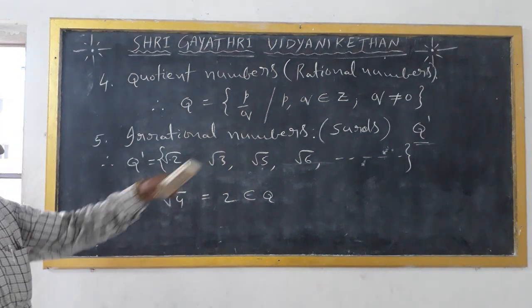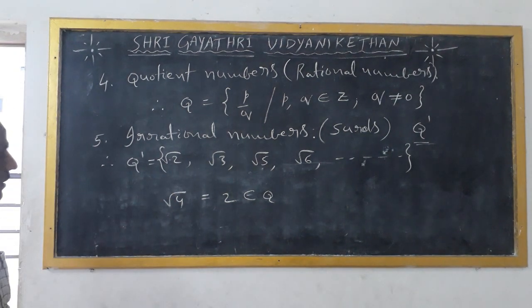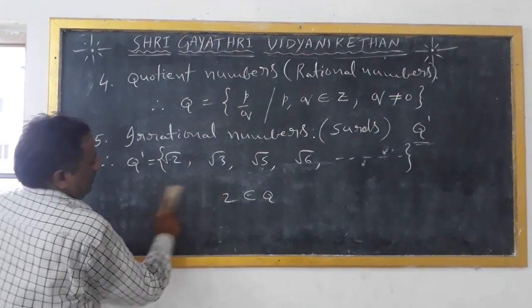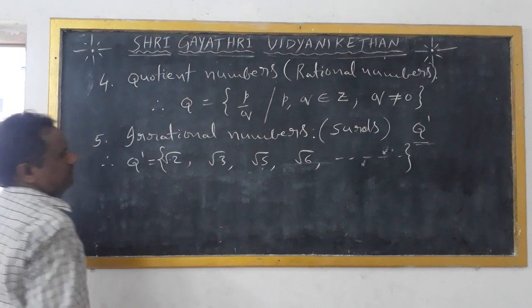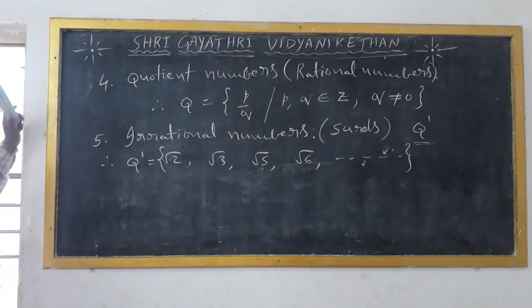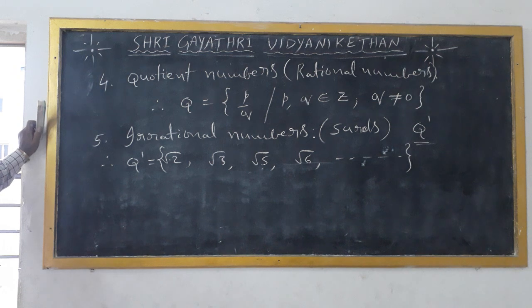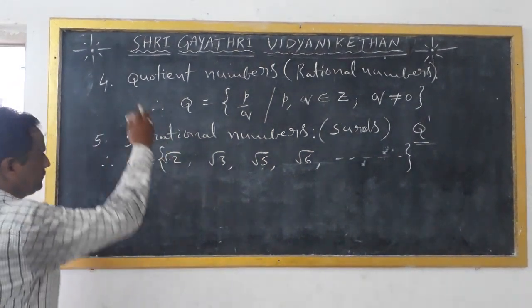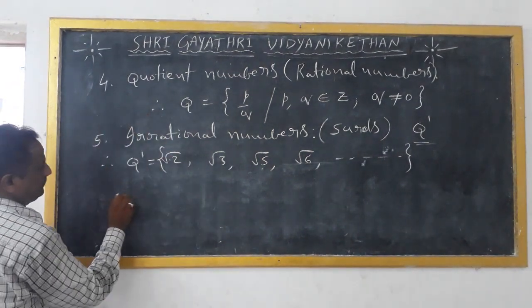These are irrational numbers. Now, coming to real numbers: rational numbers, which are nothing but quotient numbers, and irrational numbers. These systems are called real numbers.